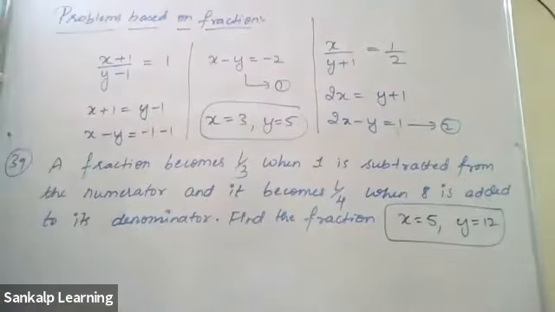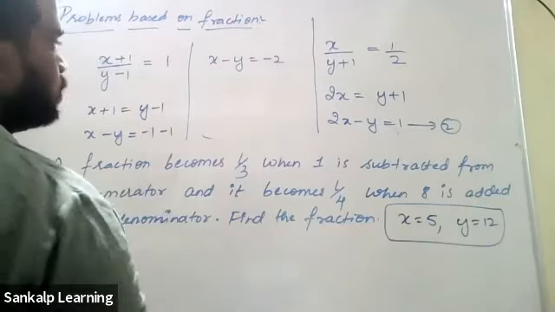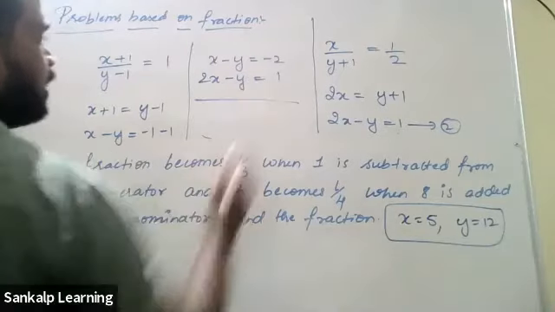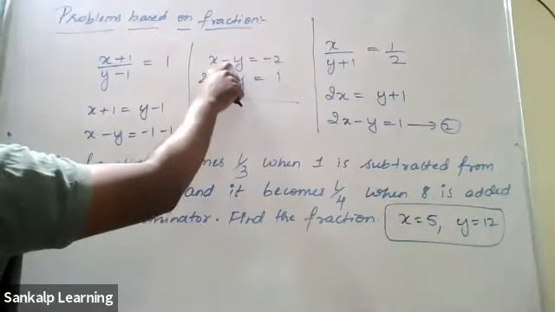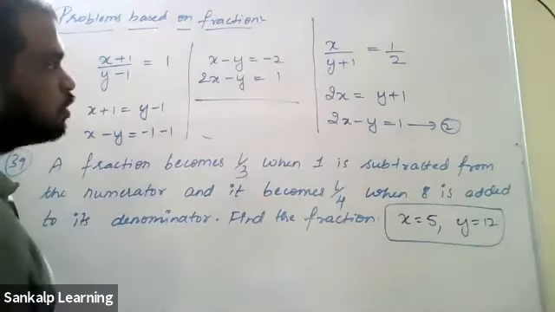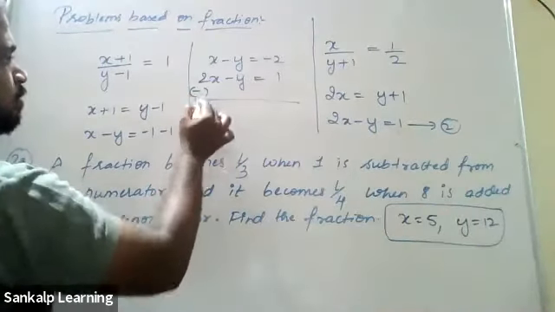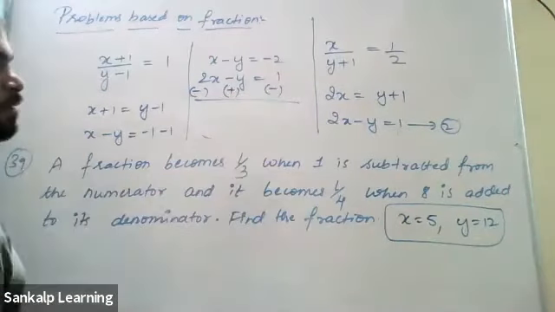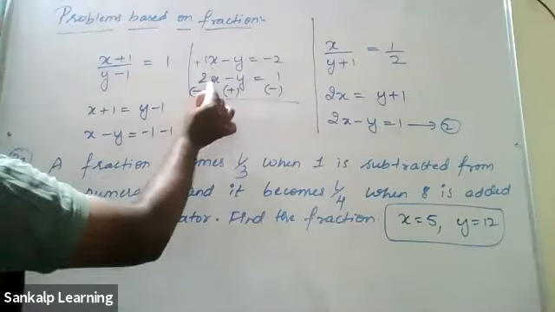Okay, Manya, I'll do it for you. X minus y is equal to minus 2. 2x minus y is equal to 1. You said you are eliminating y. The coefficient of y is minus 1. Here also the coefficient of y is minus 1. Both are with the same sign, so change the sign throughout. This plus 2x will become minus 2x. Minus y will become plus y. Plus 1 will become minus 1.